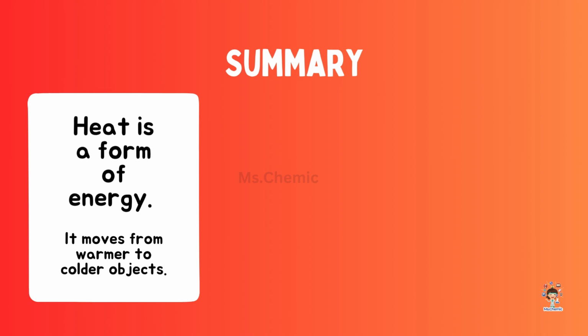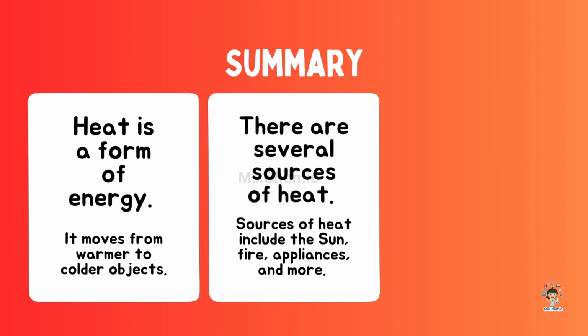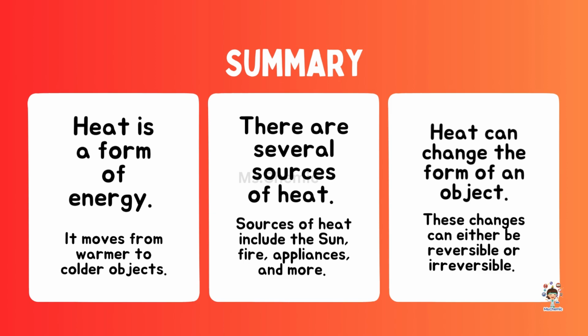Summary. Heat is a form of energy. It moves from warmer to colder objects. There are several sources of heat. Sources of heat include the sun, fire, appliances, and more. Heat can change the form of an object. These changes can either be reversible or irreversible.